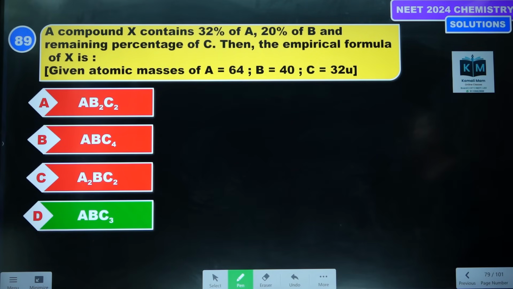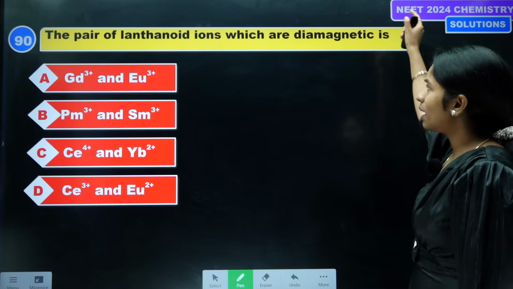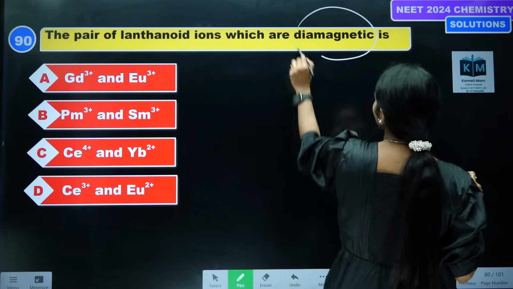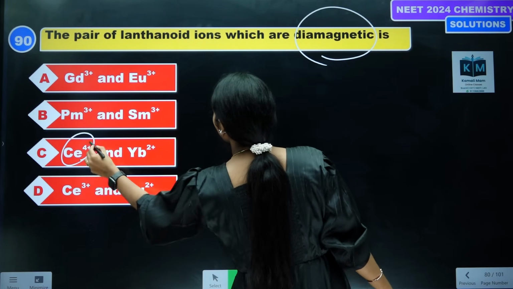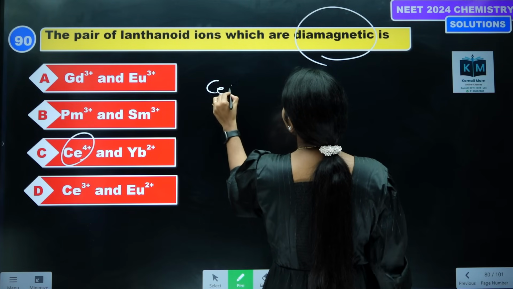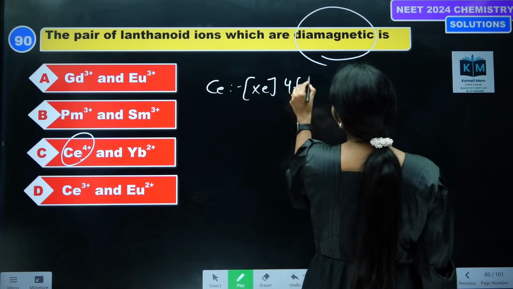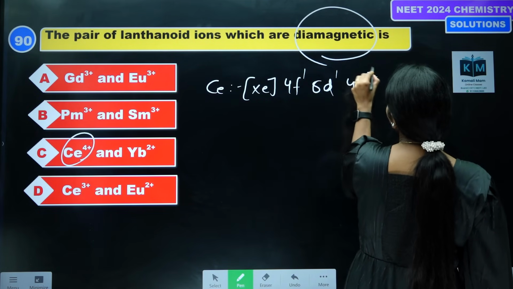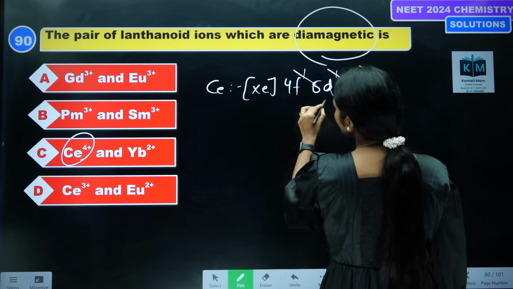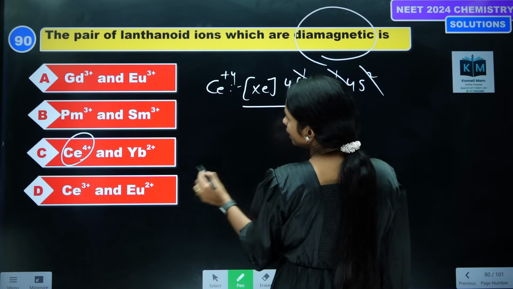Okay. Next one. The pair of lanthanide ions which are diamagnetic. If you write the electronic configuration for all, we will be getting cerium. What is the configuration? Cerium is xenon 4f1 5d1 6s2. If you remove all these, there are no unpaired electrons in the +4 state. And even ytterbium.